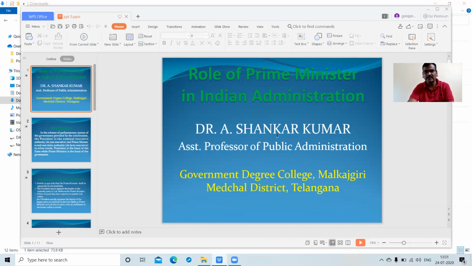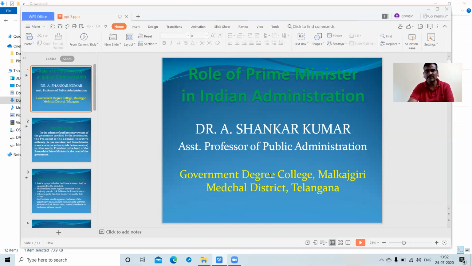How the Prime Minister is appointed and elected, what the procedures and provisions in the Constitution are, the relationship of the Prime Minister with the President of India and the Council of Ministers, foreign affairs, diplomatic powers, and other responsibilities. And lastly, the role of the Prime Minister and the changing context.